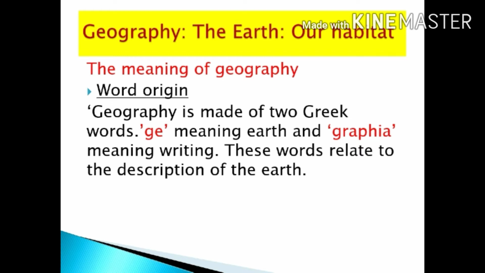Today, let me ask a question to you. Do you know the habitat of human beings? Yes, as it is written here, the earth is our habitat.